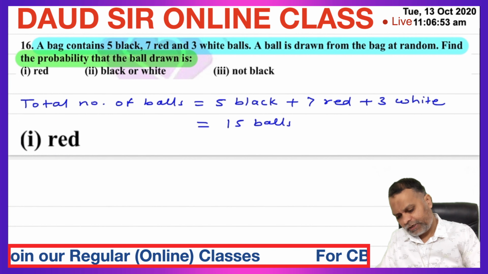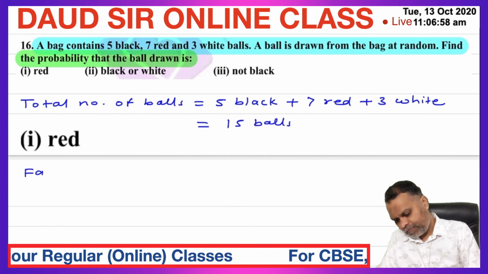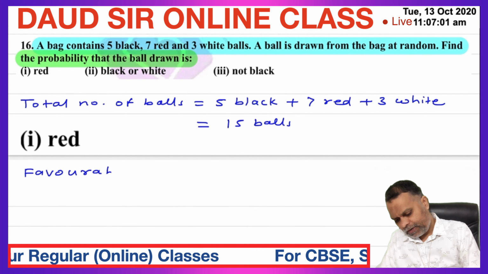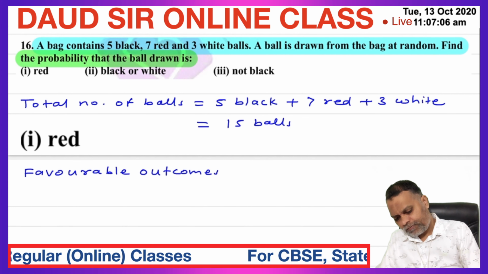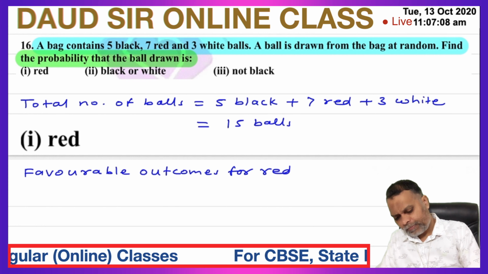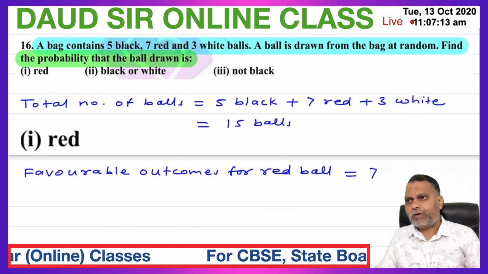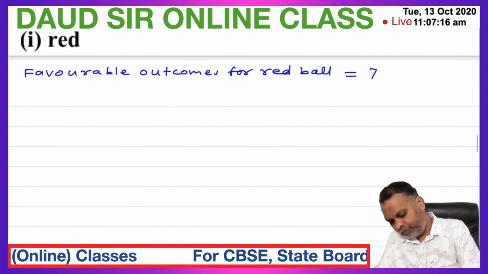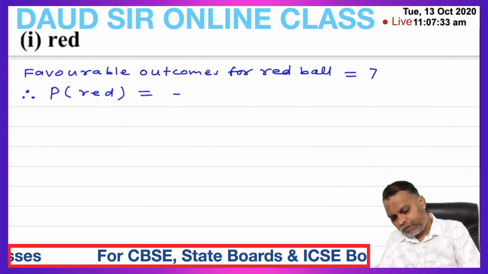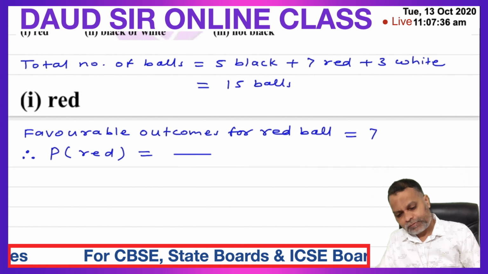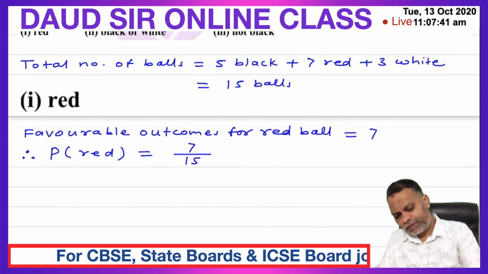Now, first red. Favorable outcomes for red ball is equal to how many red balls? 7. So therefore probability of red ball, total number of balls 15, red balls 7. 7 upon 15 is the probability.